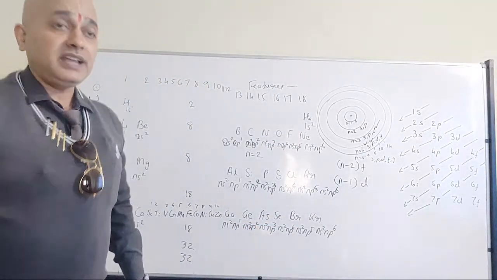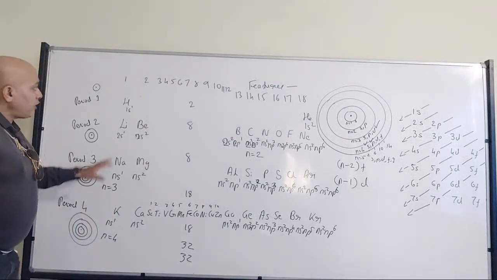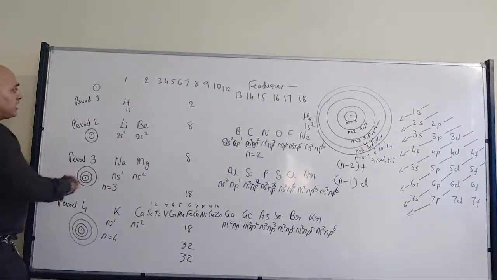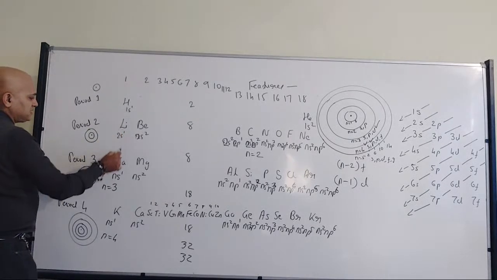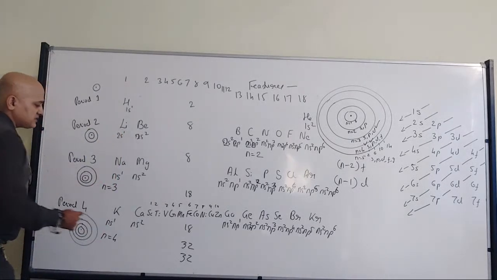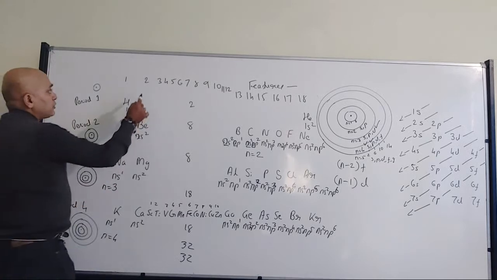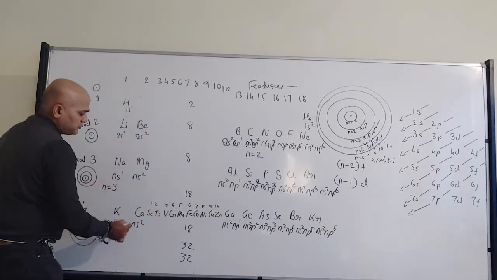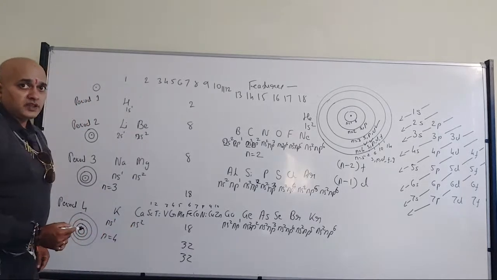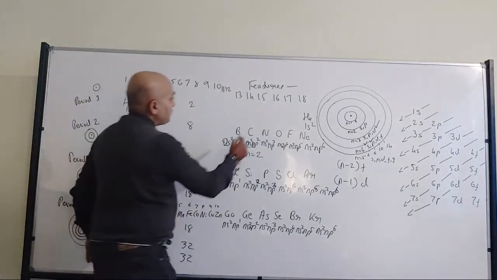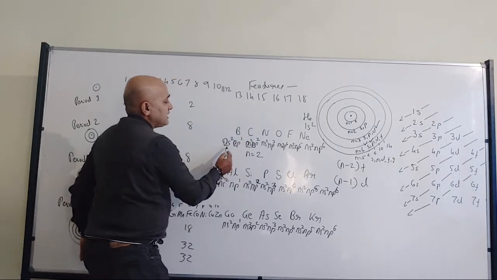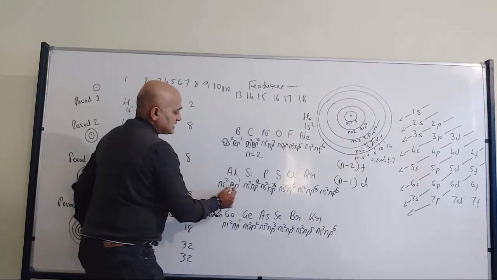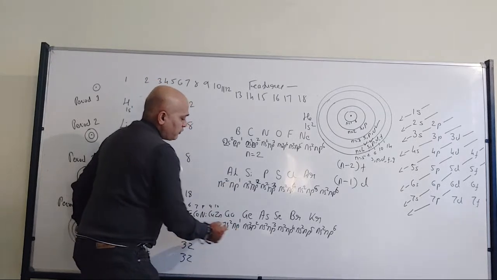So what I mean to tell here is, when I am talking about 1 and 2, if I observe group 1, 1s1, 2s1, 3s1, 4s1. If I come to group 2, so 2s2, 3s2, 4s2. Right? So same way, if I come here, boron, ns2 np1, that is 2s2 2p1, 3s2 3p1, 4s2 4p1.